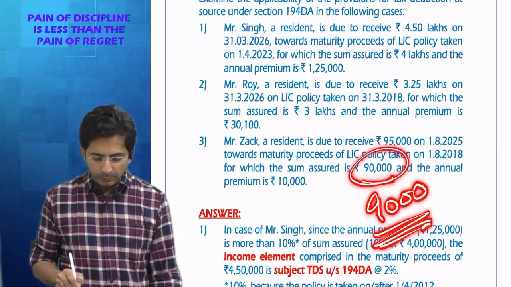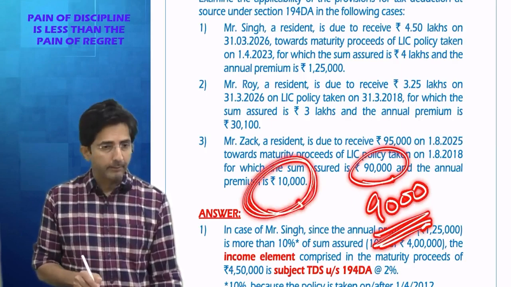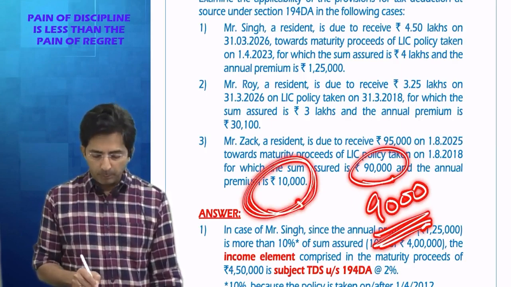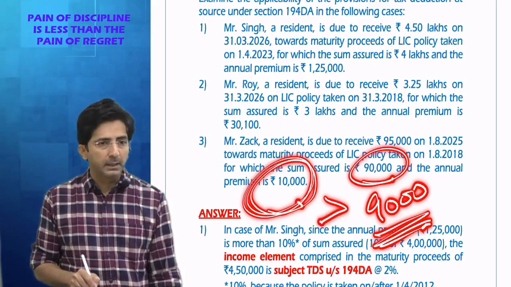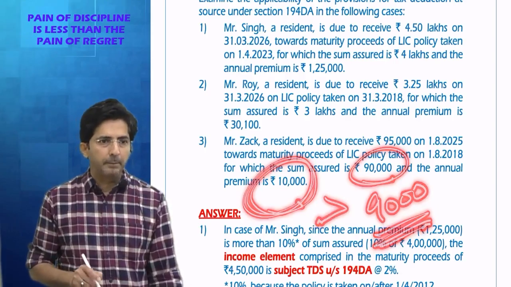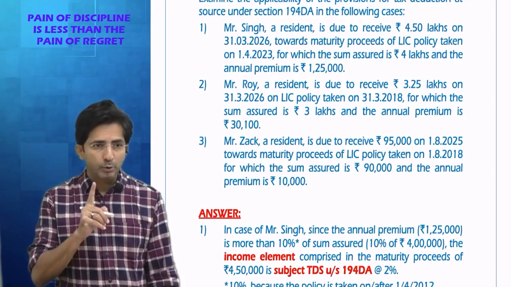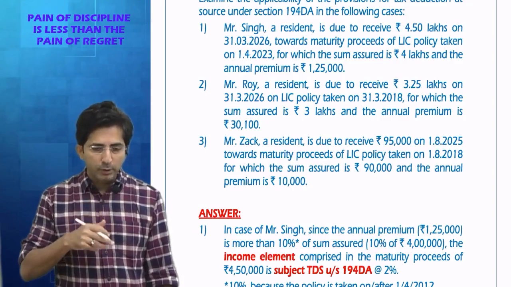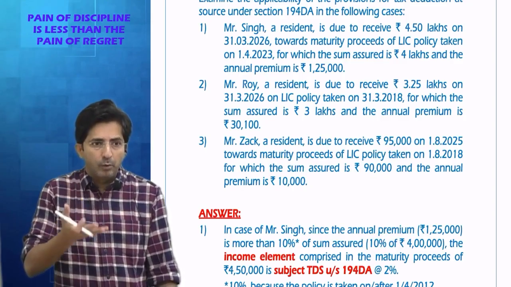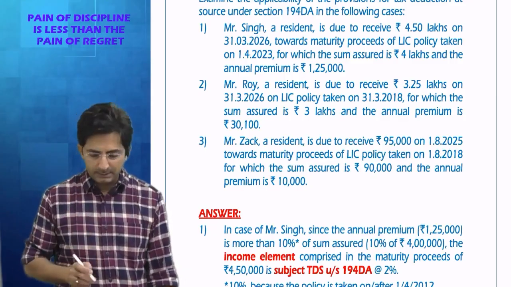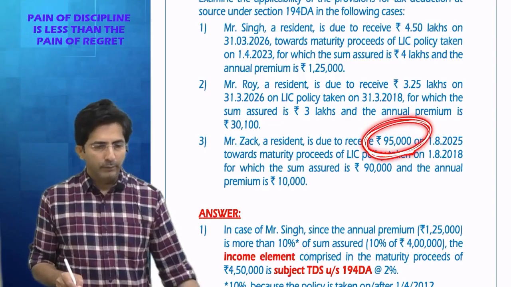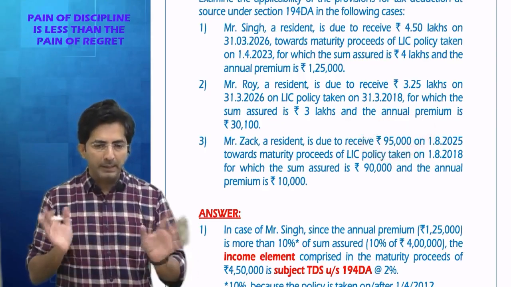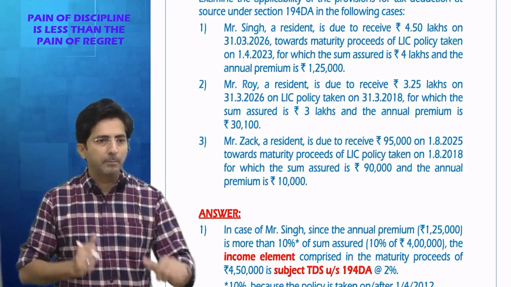And compared to 9,000, how much premium are you actually paying? You are paying 10,000. So premium paid is more than 10% of sum assured. So again, it's a big premium policy. So big premium policy, TDS will apply, but check the threshold also. Only when the insurance company is about to give you 1 lakh or more, then TDS applies. Here the insurance company is going to give you 95,000. So when the insurance company is about to give you less than 1 lakh, TDS doesn't apply, even though it's a big premium policy.